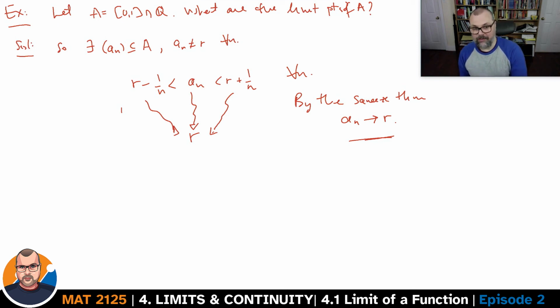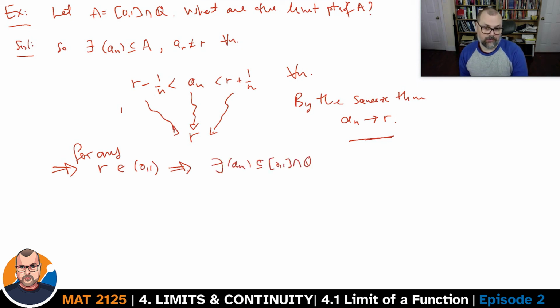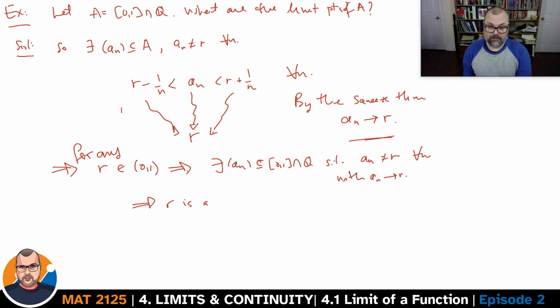So what you would get out of this is that if you pick any real number in (0, 1), you can find a sequence of rational numbers such that a_n is not equal to r. Well, if r is irrational, then you know for a fact that the sequence is not equal to r, but if it was rational, you can also pick one with values which are not equal to r, with a_n converging to r. So r is a limit point.